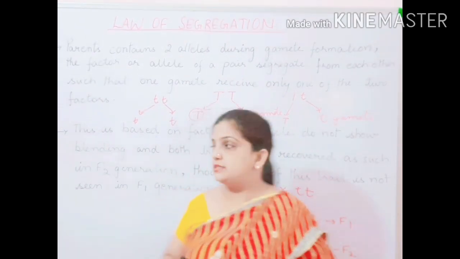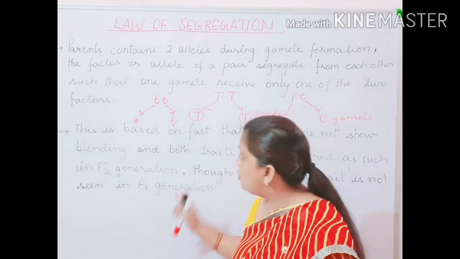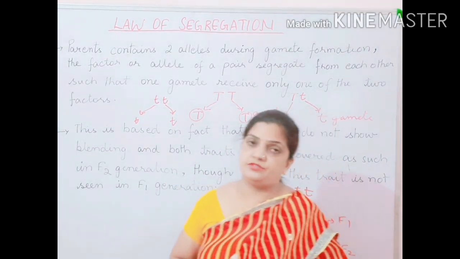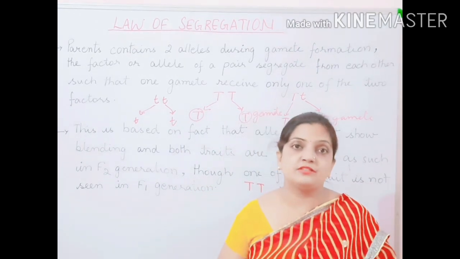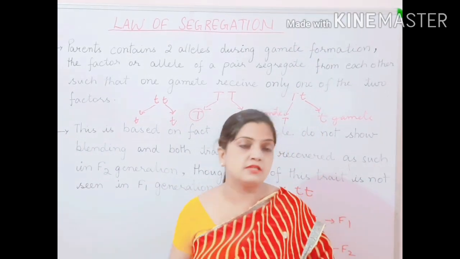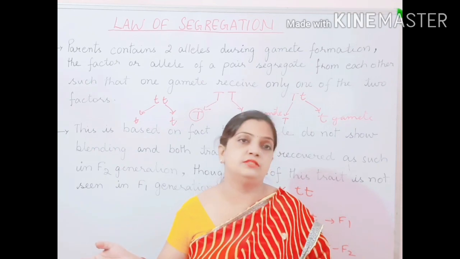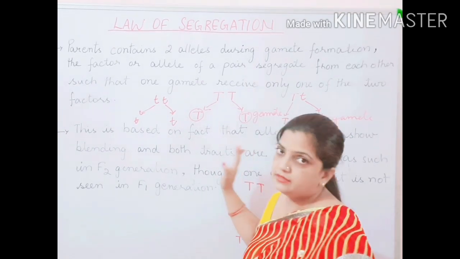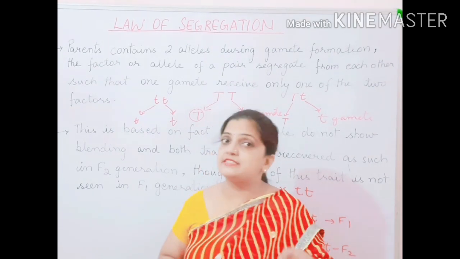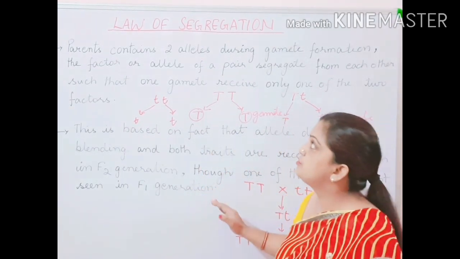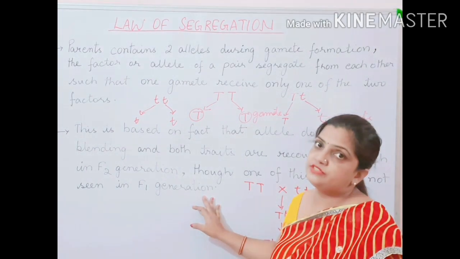Then what is here, that there is no exception to the law of segregation. This is a very important point now. There is no exception to the law of segregation. There is an exception to the law of dominance by the name of incomplete dominance. We will be studying after this law what incomplete dominance is. But there is an exception for the law of dominance, but there are no exceptions for the law of segregation.